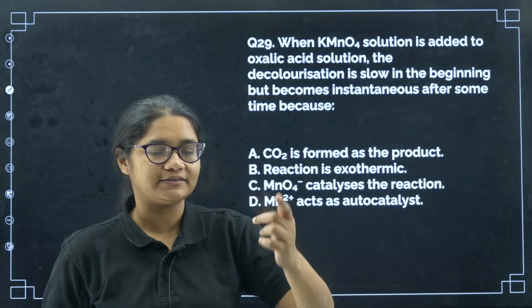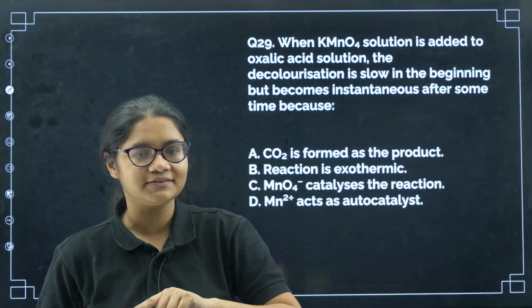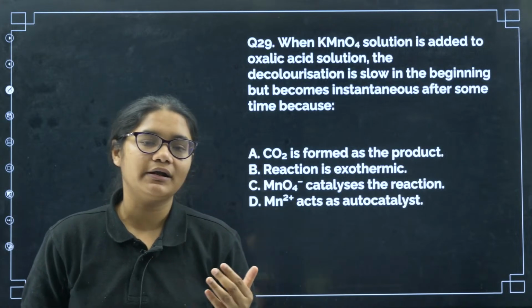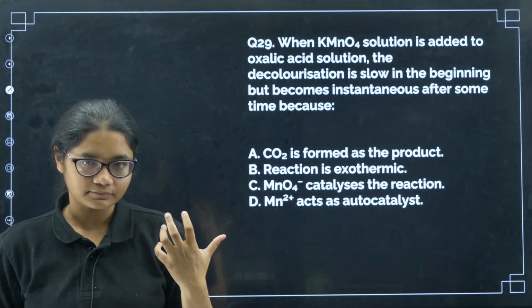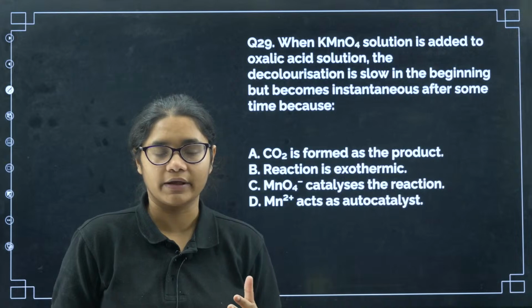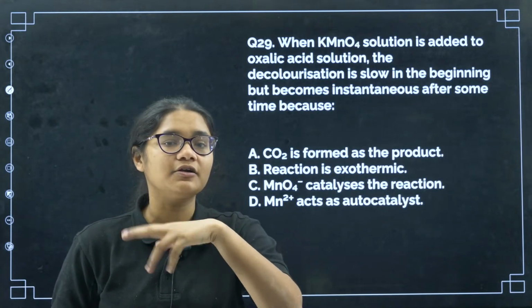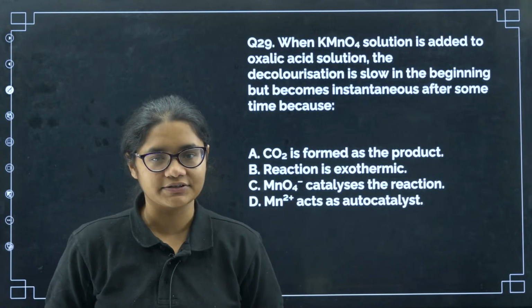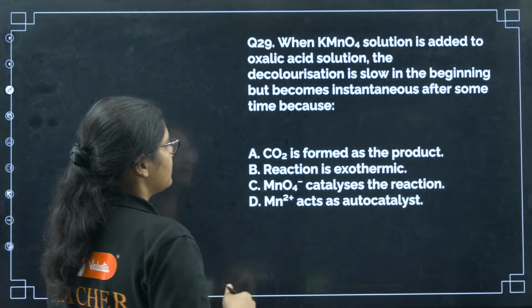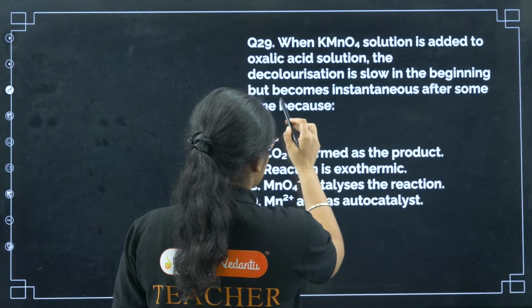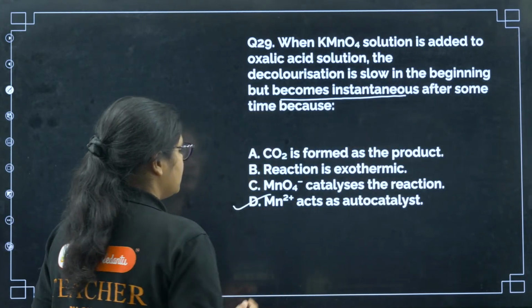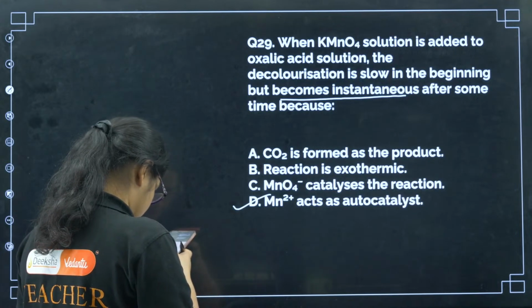When it is oxidizing, it gets converted to Mn2+ and loses its color. Initially the color loss will be slower, but once Mn2+ starts forming, this Mn2+ acts as a catalyst for this reaction, and that is why you can see the color change instantaneously. So that is because Mn2+ acts as an autocatalyst.